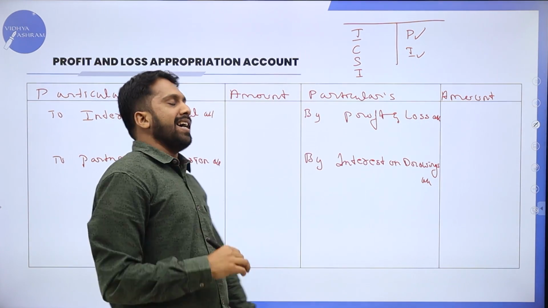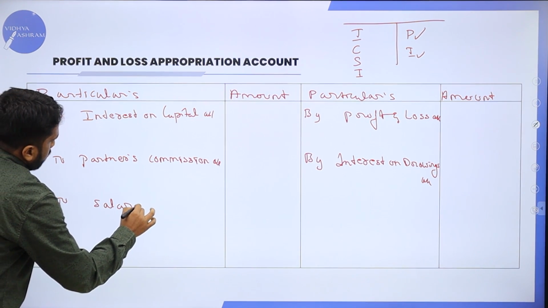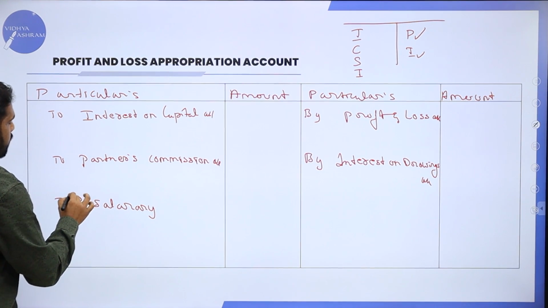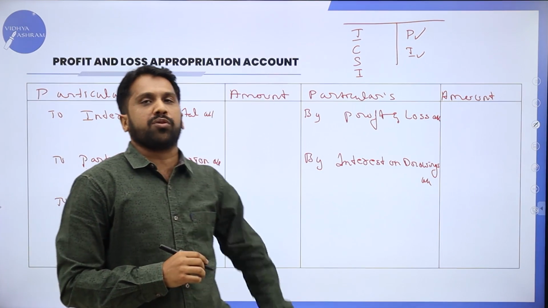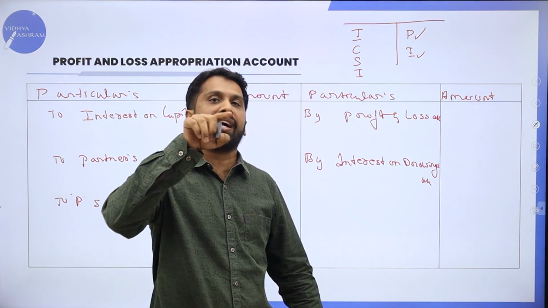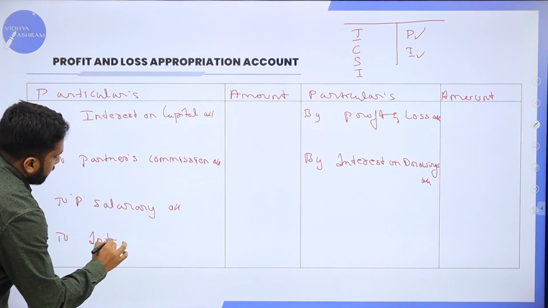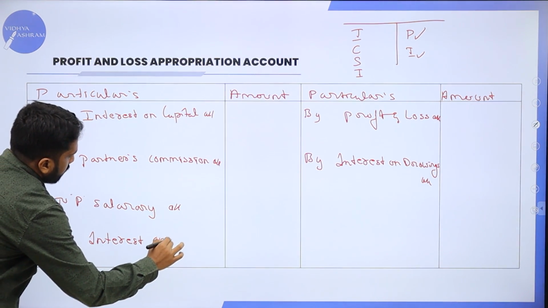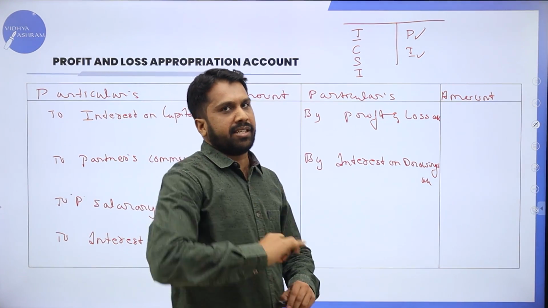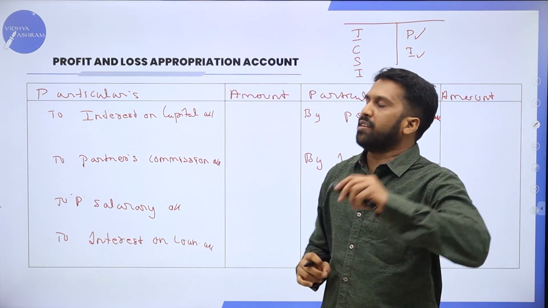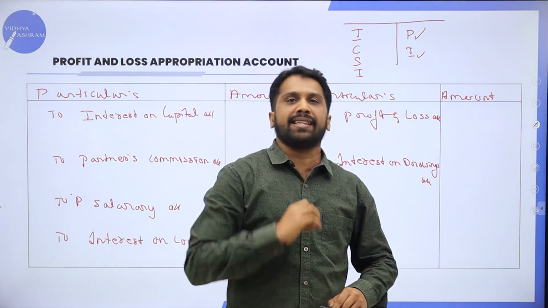What is the third one? S for salary. Now, to salary. You have to mention it is partners' salary. What is the last one? The last one is I. I stands for interest on loan. To interest on loan account. So, it is an easy thing. While doing the problem, always remember, just write down the format so that you will not miss anything.